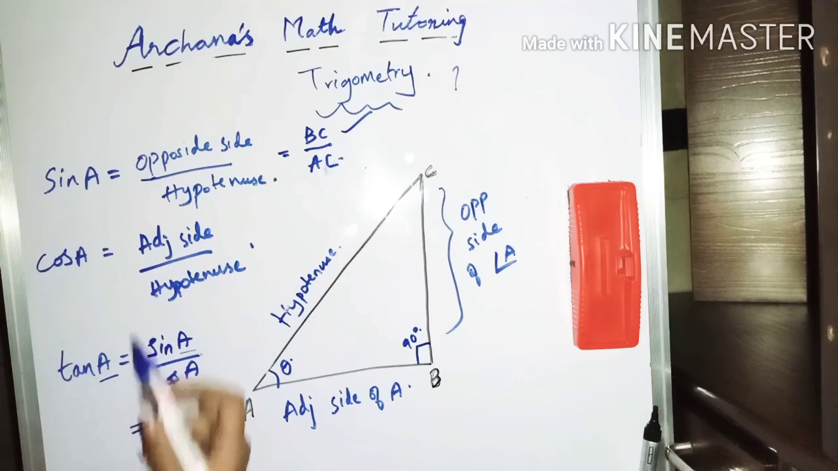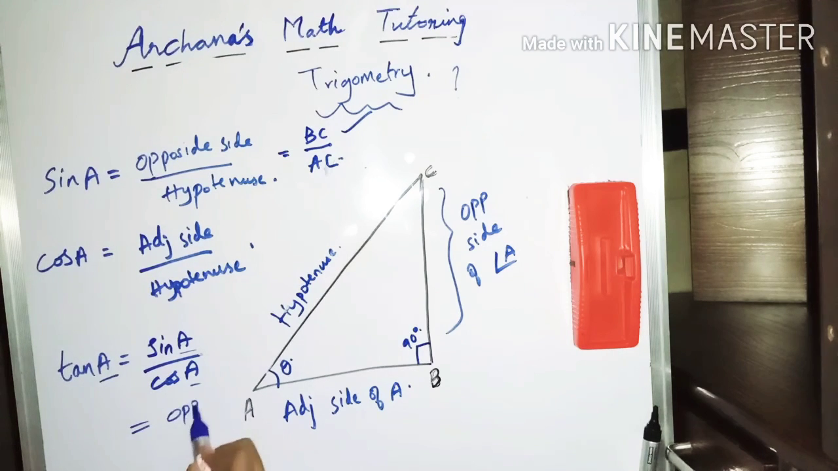What is sine A? Opposite by hypotenuse. I am writing in shortcut. And what is cos A? Adjacent by hypotenuse. So simply you can cancel the hypotenuse in the denominators of both of these, and you will be left with opposite by adjacent. So this is the formula for tan A.